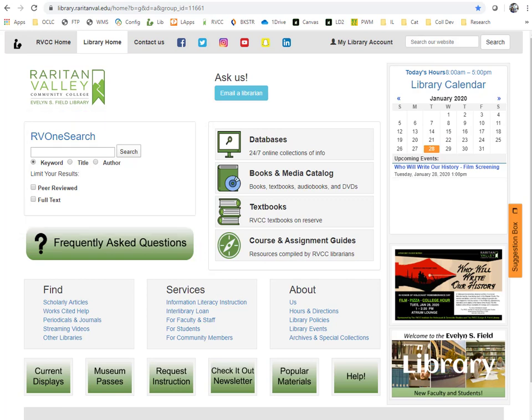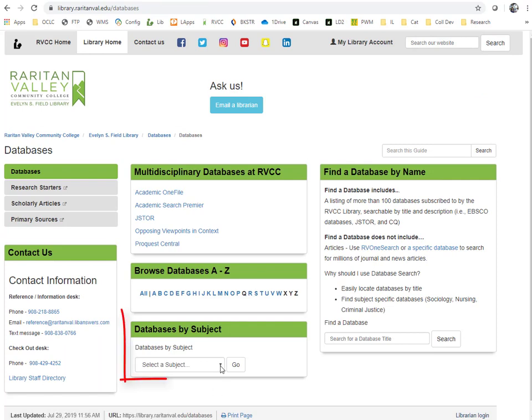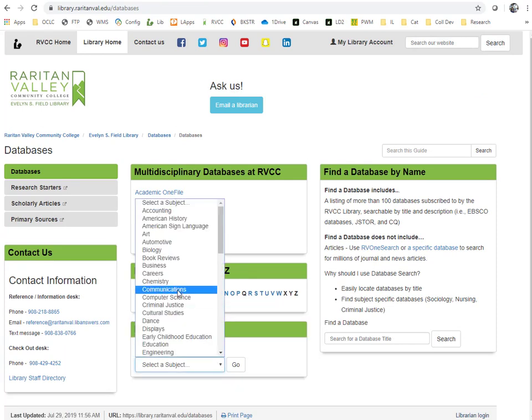However, because it searches many of our databases at the same time, it can be hard to focus on a particular subject like psychology. Since you know you need scholarly articles from psychology journals, a better approach is to use psychology databases. To get to them, first click on Databases. Then select Psychology from the drop-down menu of Subjects.